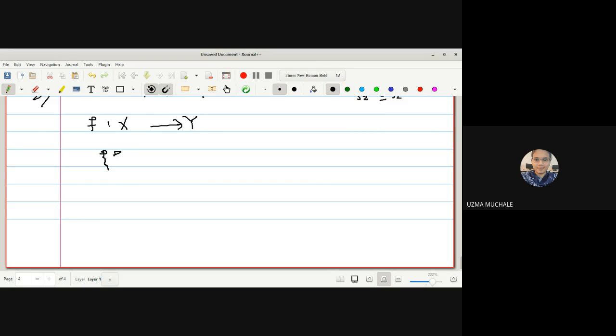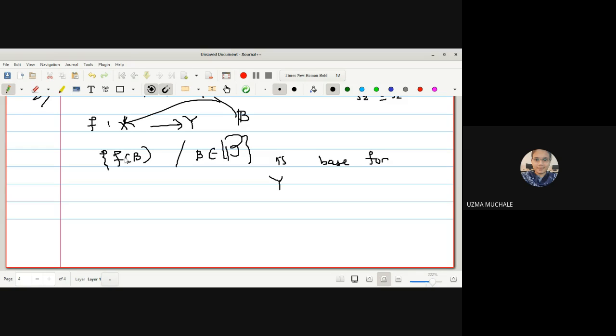We have to show that F of B, such that B belongs to the base, is a base for Y. Given that B is a base for X, we have to show that the F images of all those elements are a base for Y.